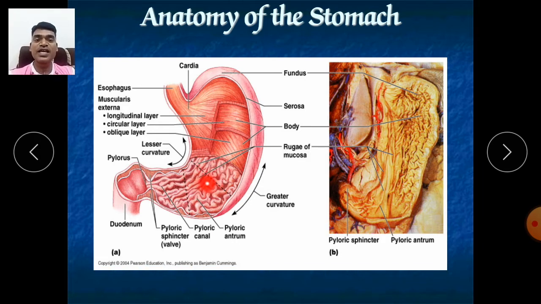As we have seen in the case of the brain, there are folds called sulci. Like that, here also folds are there, and they are called rugae of the mucosa. So the rugae are responsible for the churning movement of your food, which starts as soon as you have taken the food inside your stomach. Within 1 to 2 minutes, the churning movement of the rugae will start, and it will start to digest your food, mix your food, and mix the gastric juice into your food. So it is called rugae.